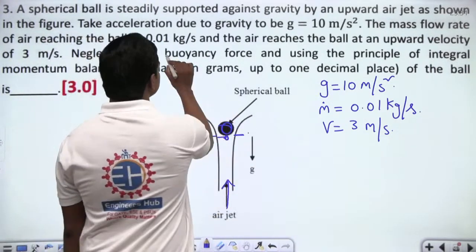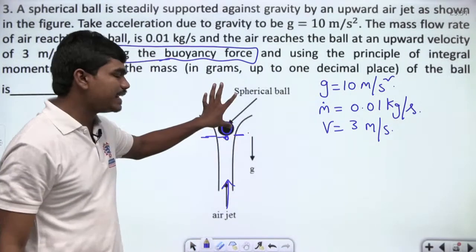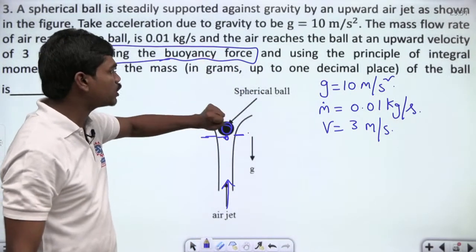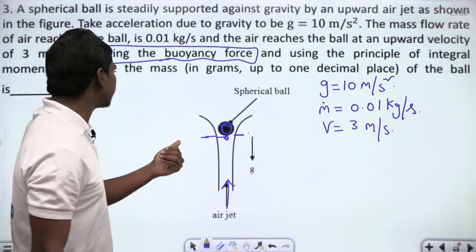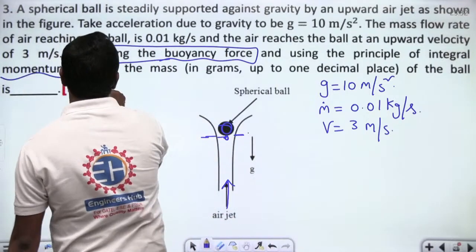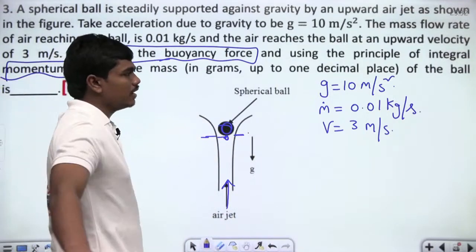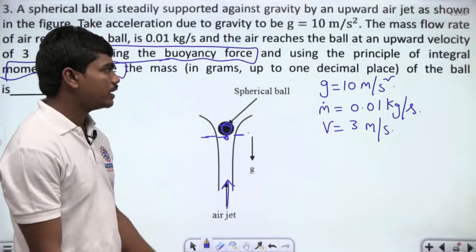Look, one thing is very clear, this buoyancy force is asked to be neglected, so we can't write any equations or any expressions related to the buoyancy of this fluid on the ball, and we use the principle of integral momentum balance. This momentum balance has to be applied for getting the mass of the ball, correct? Because they are asking you at the end the mass of the ball in grams.